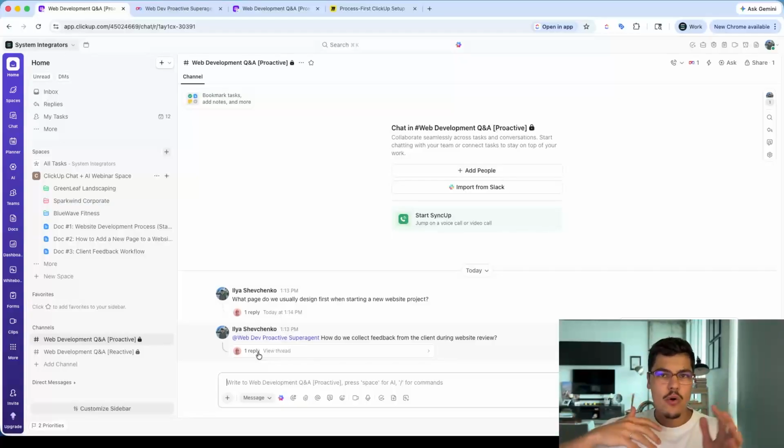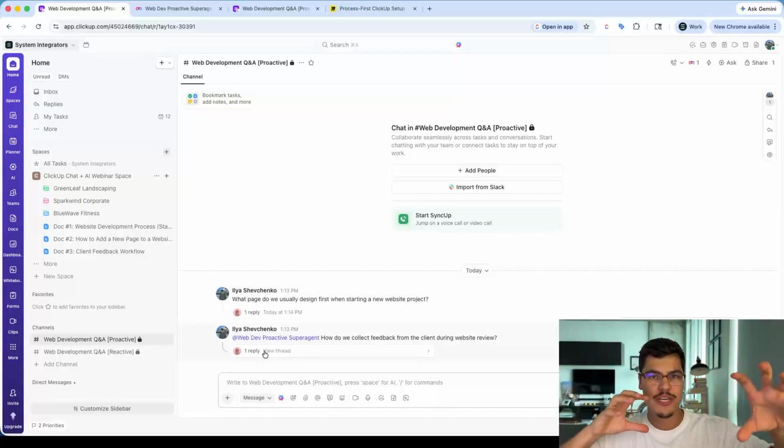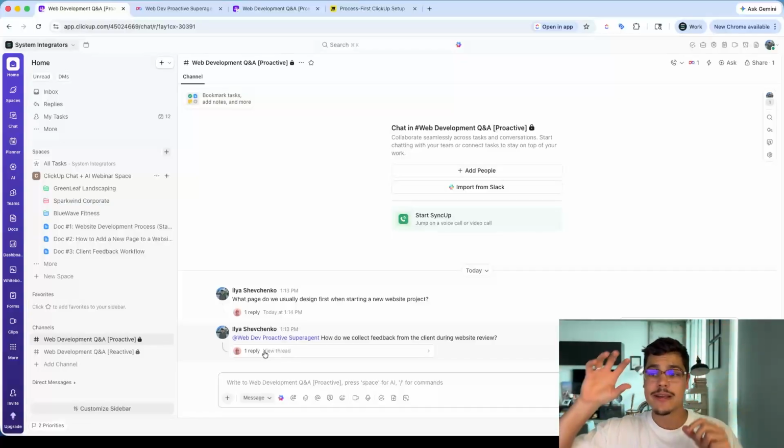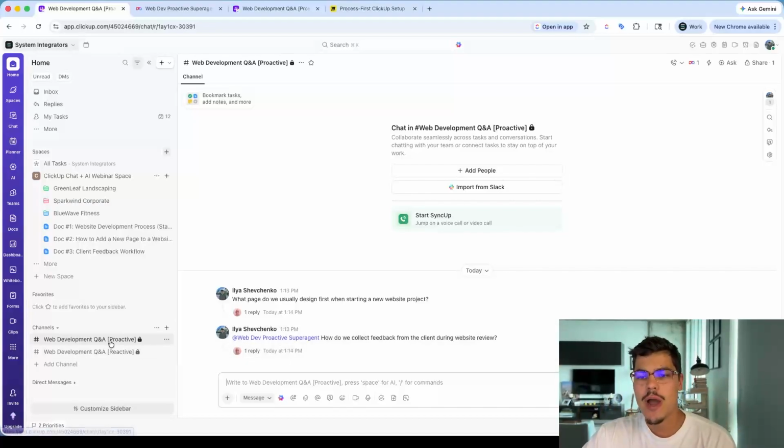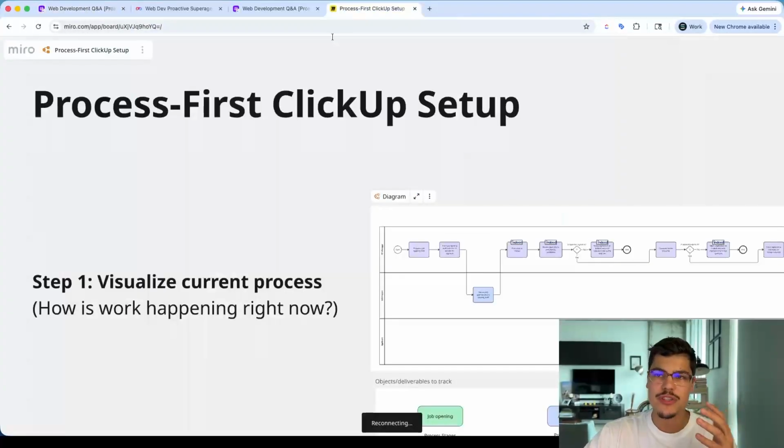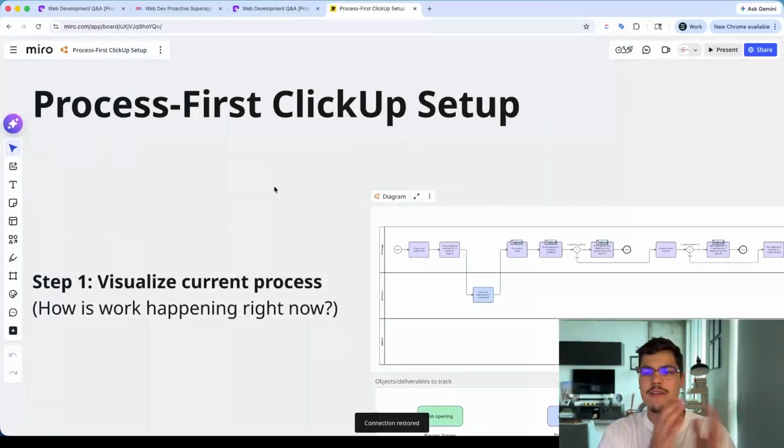So instead of waiting for someone to ask the question, why don't we just put together context first, and then people can simply ask AI, just by posting a comment here in the chat. I'm going to show you how this works with the Super Agent. This way, we're combining three functionalities: ClickUp Chat, ClickUp Super Agent, which is going to be replying to the messages, and ClickUp Documents, where we're going to be storing the context. This is why, whenever I'm putting together something in ClickUp or building or implementing ClickUp, I highly suggest, and I use, the Process First ClickUp framework, which I've built over the last years.